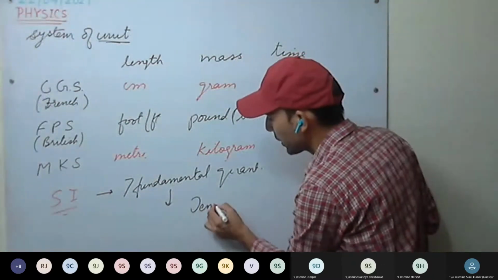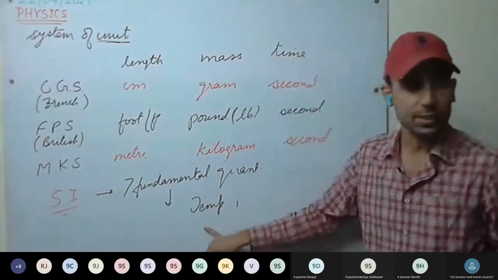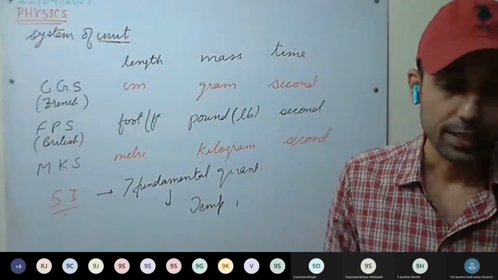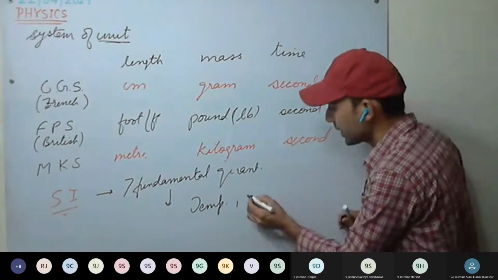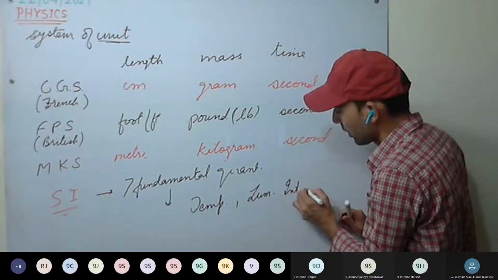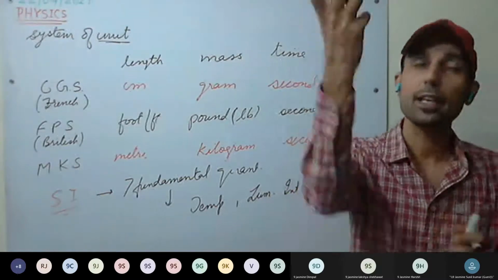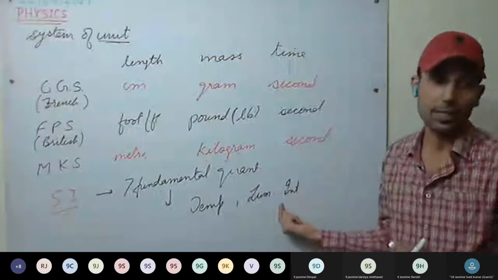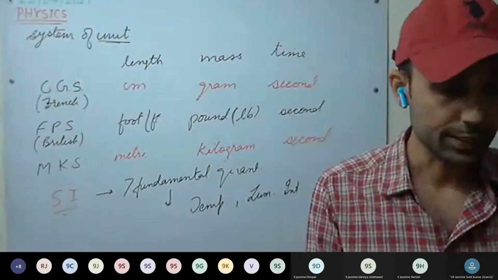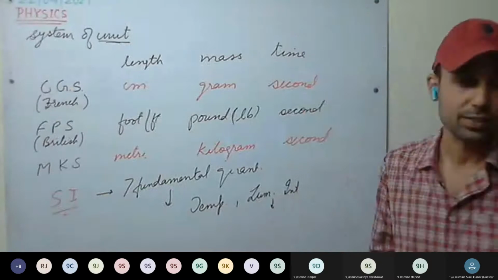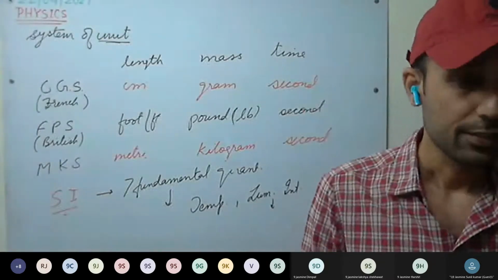The other fourth was temperature. Temperature was added, and the unit to measure it is Kelvin, symbol K. Next was luminous intensity. Luminous intensity is the light brightness we are measuring. What is the intensity of the light we are measuring? That is luminous intensity. It is measured in candela, and CD is the symbol.